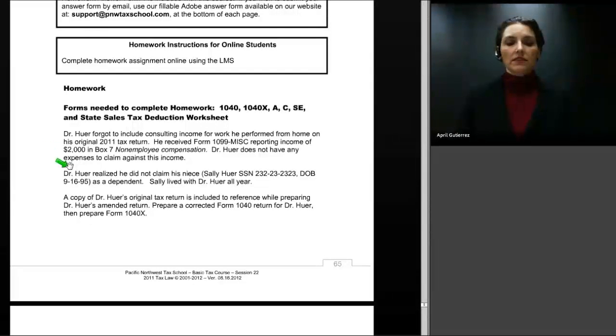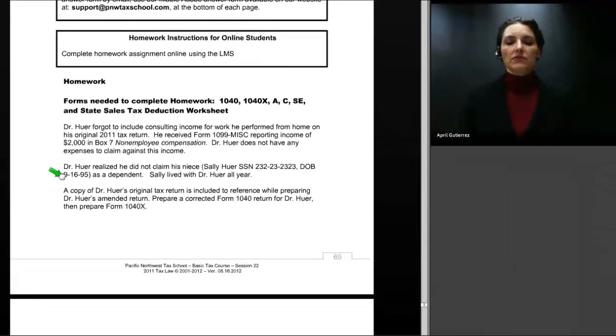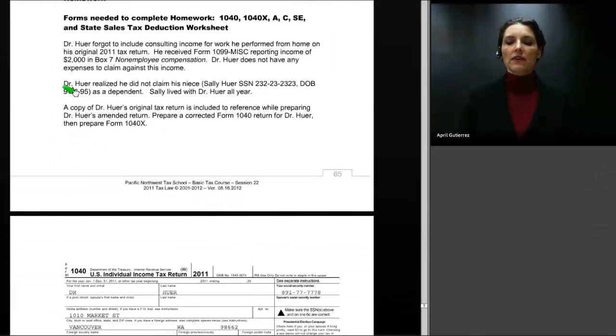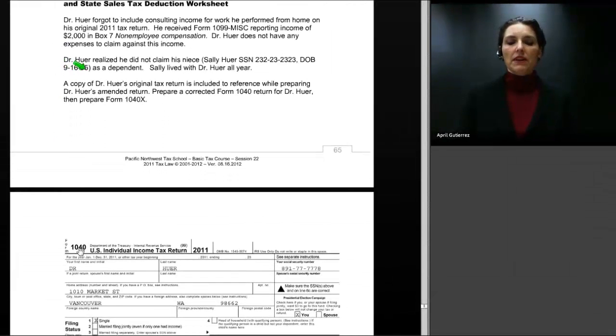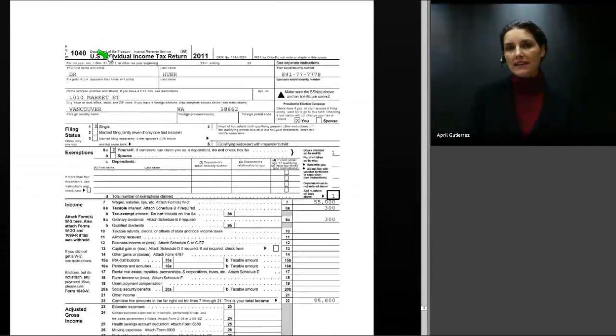He did realize also that he did not claim his niece Sally Hewer as a dependent. Sally lived with him all year. A copy of Dr. Hewer's original tax return is included for reference while preparing his return. Prepare a corrected Form 1040 return and then Form 1040X.